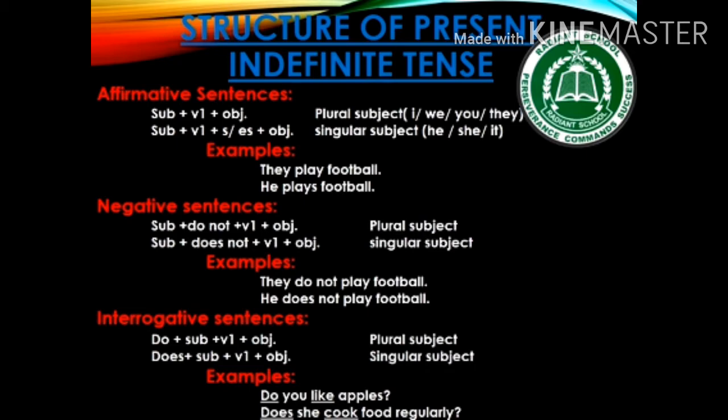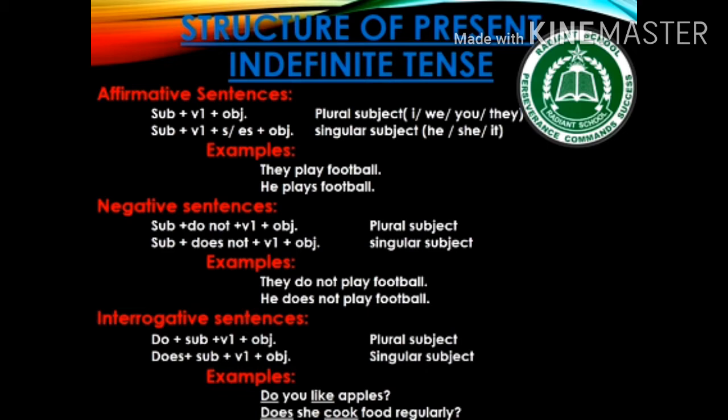But he is a singular subject, that's why we have used s with plays. Got it? In negative sentences, what we have to do? We have to use do not or does not according to the subject. Means if the subject is plural, means if the subject is I, we, you or they, we use do not with first form of verb.